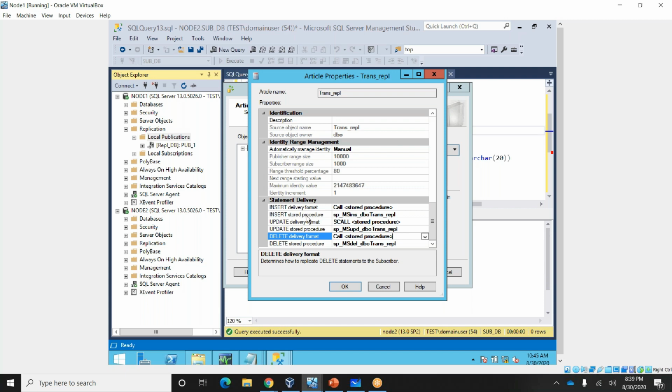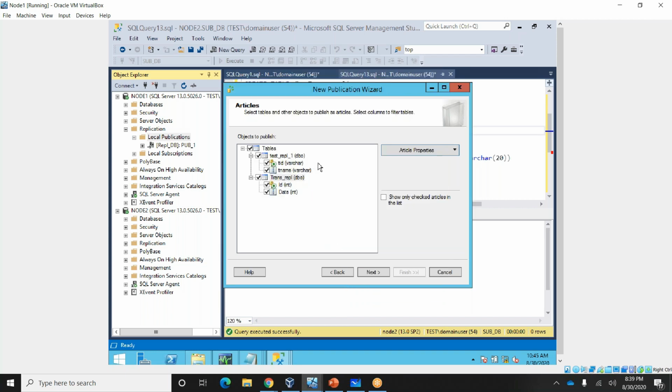First thing, the insert stored procedure. Whatever inserts are happening on the publisher will be copied to the subscriber. And whatever updates happen here will be pushed to the subscriber. So I am changing the delete delivery format. I'll say: do not replicate delete statements. Okay, I'm clicking this one. For the other table replication, I didn't set any property. For the transactional one only, I set one property. Okay.